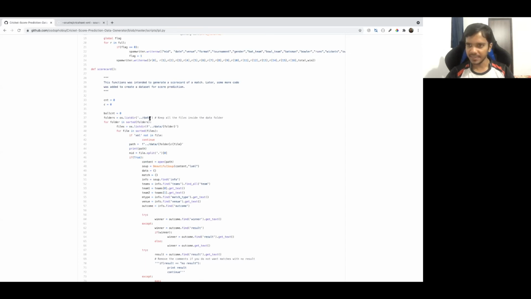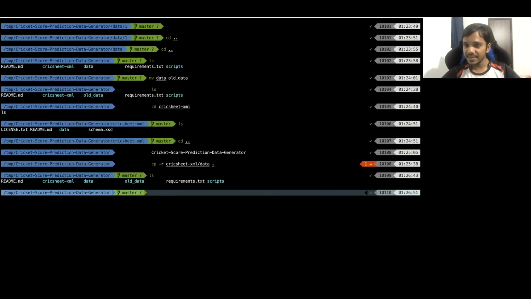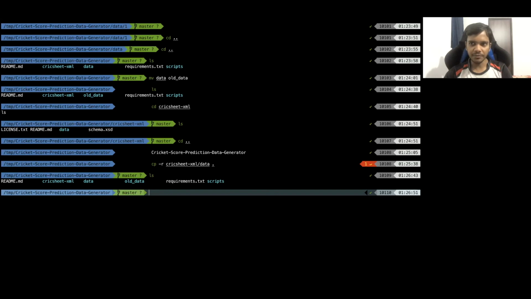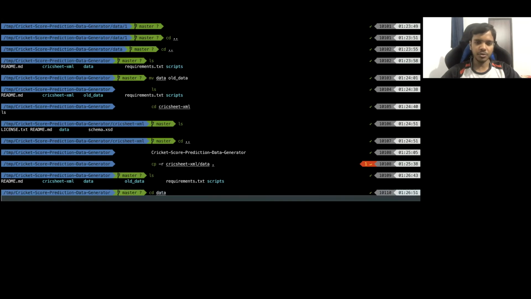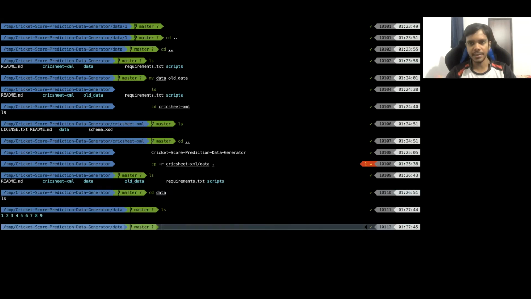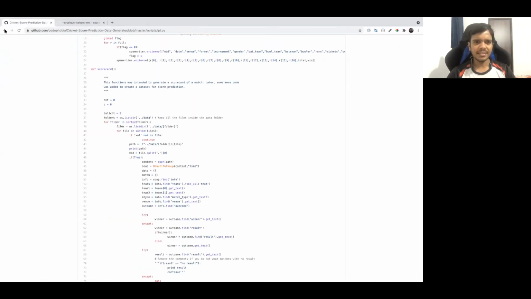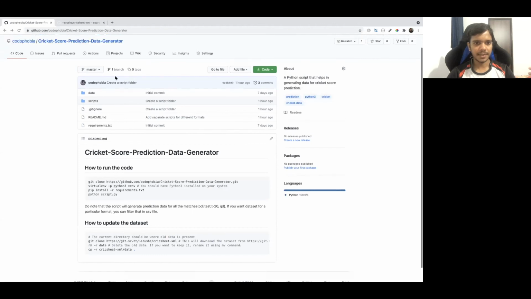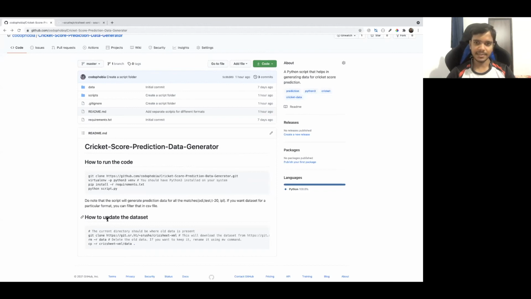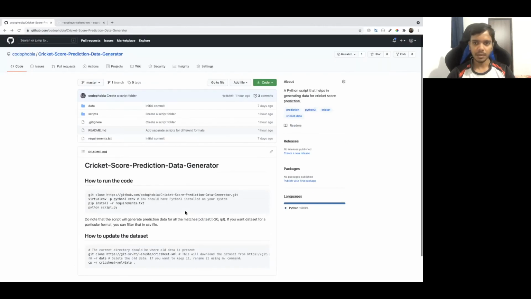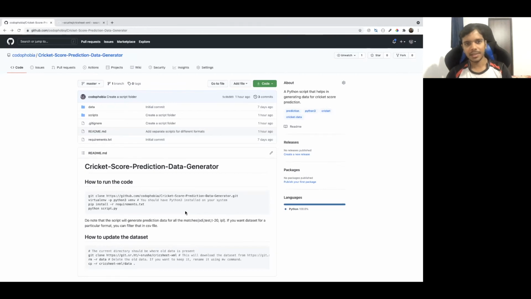The name of the folder in which the data is kept should be data itself, and it should be in the same format as in the Cricksheet XML: folders 1 to 9 with XML files inside them. You can go to data here and see that format again, and we have got the latest data here. So these are the two important things I wanted to cover: how to run the code, and how to update the data sheet itself. I hope this is enough for running this code and fetching the latest data.